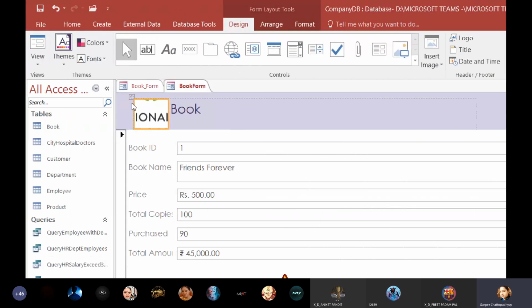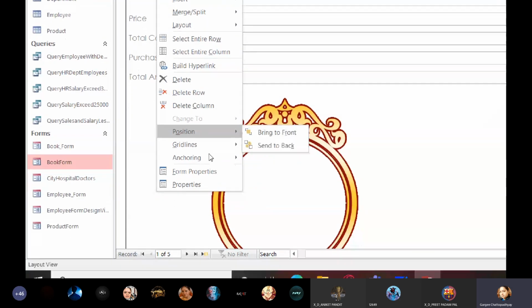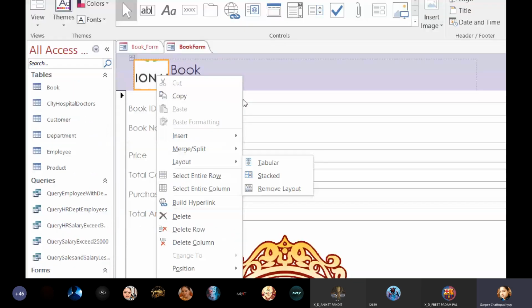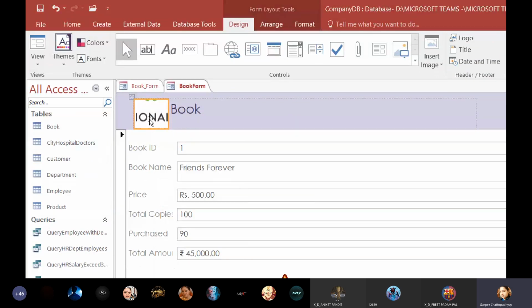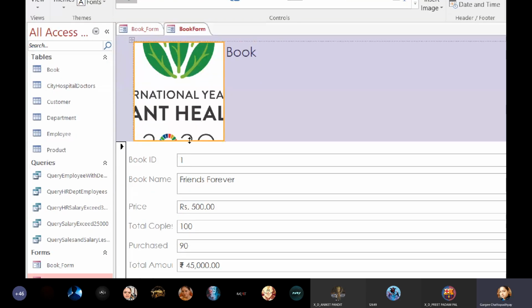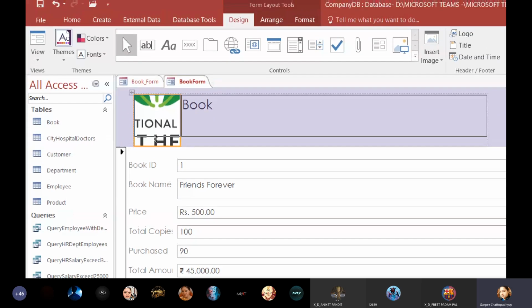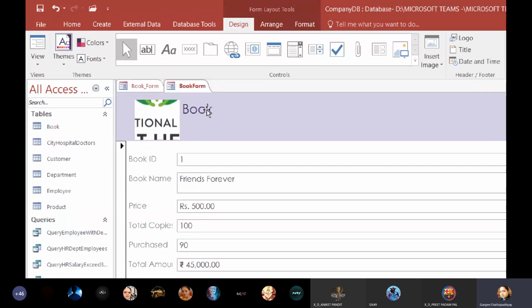So for this, I'll just right click and see if I can change it. So no, I cannot do. We don't have much options here. So logo should be something which is very small. So it is appearing over here only when I increase its size, you'll be able to see it. Can you see this? So we can have a logo and logo is usually very small. That's the reason why you have to keep the image originally very small.